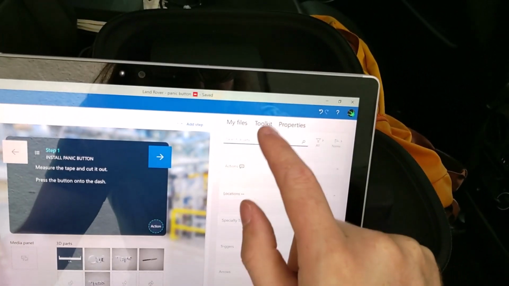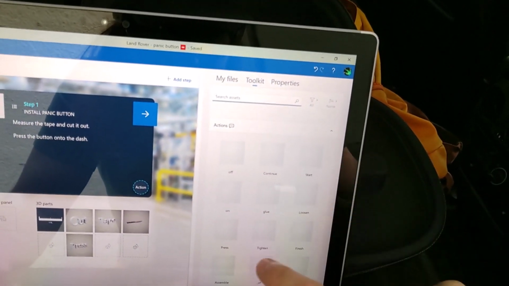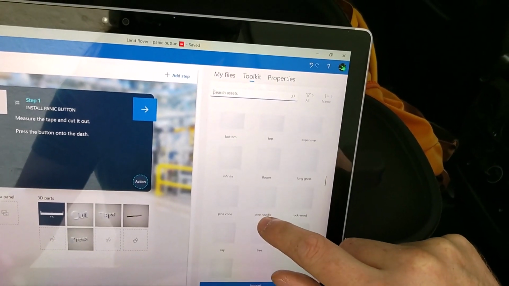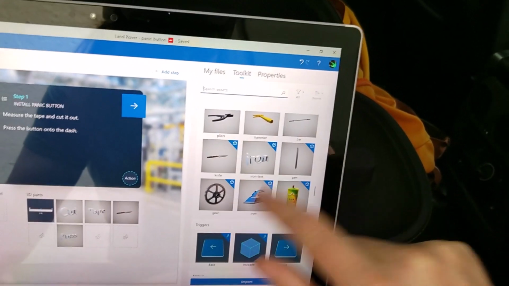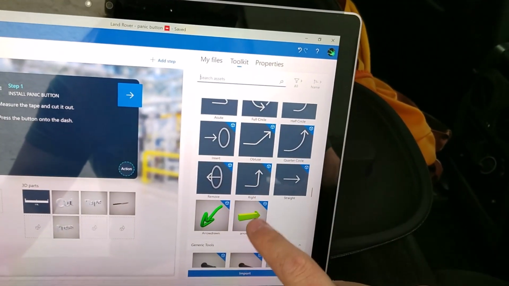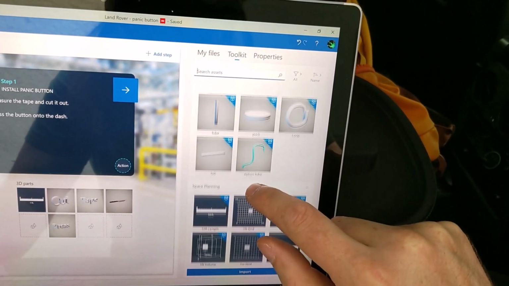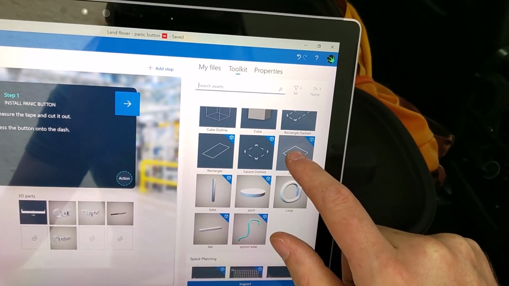One of the neat things about the toolkit, in addition to these action words, there's some tool shapes, there's some arrows, and let's show them where to press there. I'm going to use this square since the object is a square.